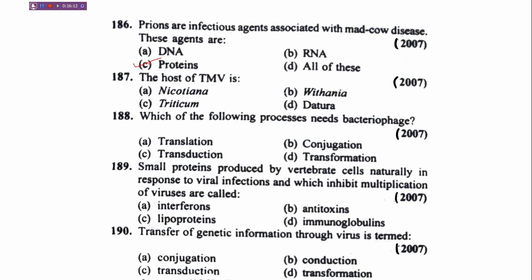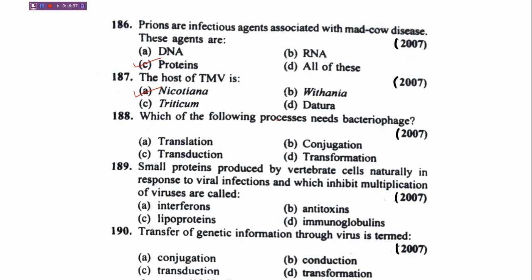So the correct answer is C, proteins. The host of TMV, tobacco mosaic virus, is A, Nicotiana, B, Withania, C, Triticum, D, Datura. The correct answer is A, Nicotiana.